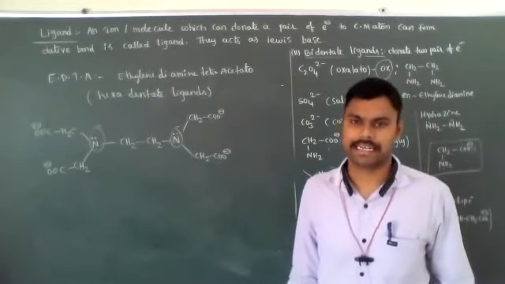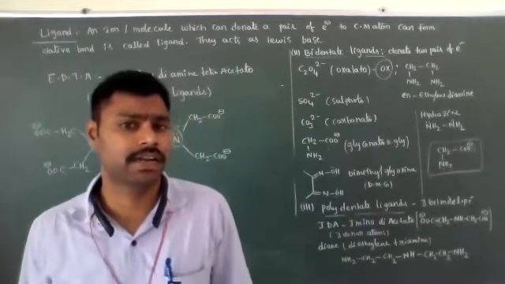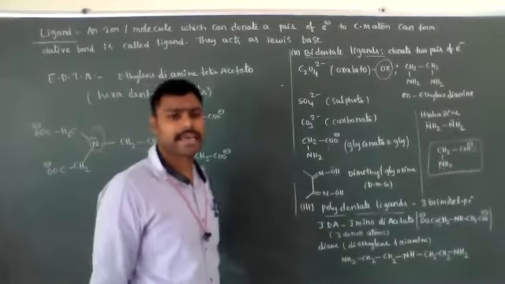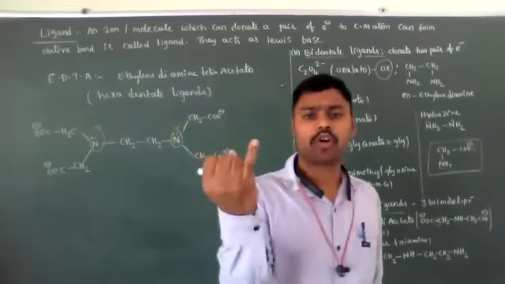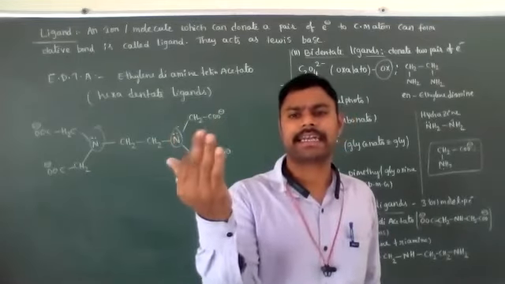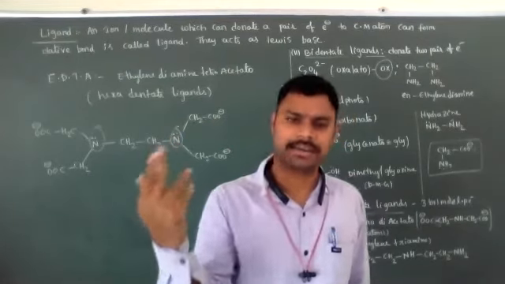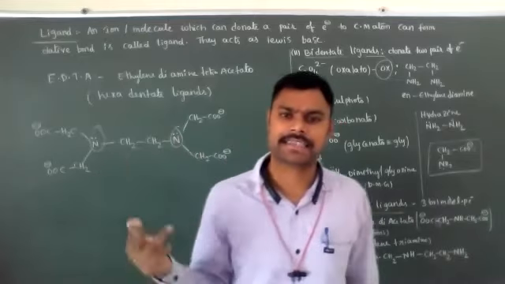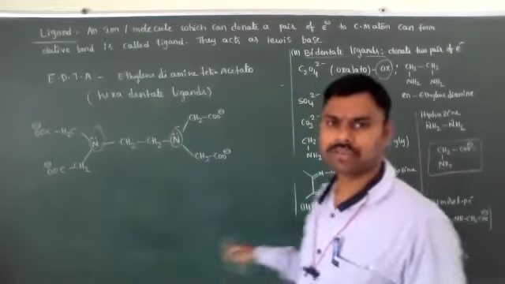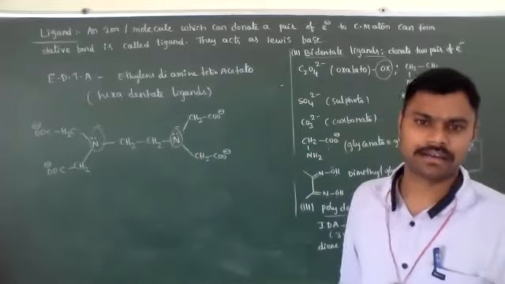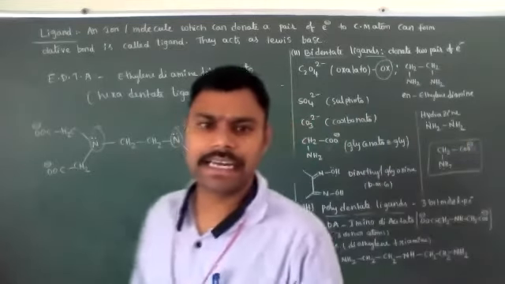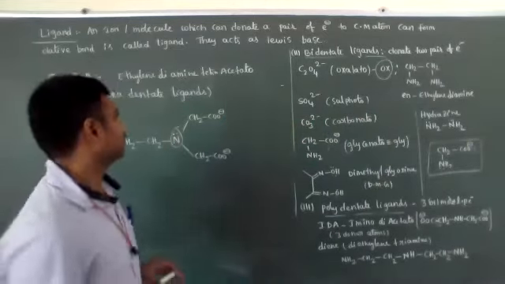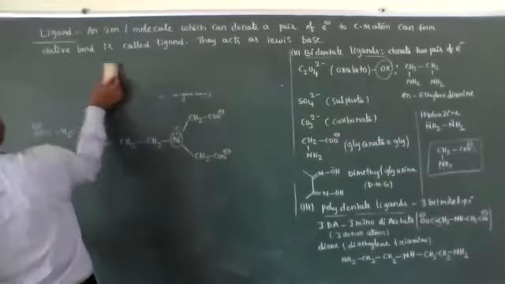So this is the classification of ligands based on the number of donor atoms. Based on the number of donor atoms, the ligands are classified into monodentate, bidentate, tri, tetra and so on, poly. So all tridentate, tetradentate, hexadentate ligands belong to polydentate ligands. Okay, clear? Next. Third one.